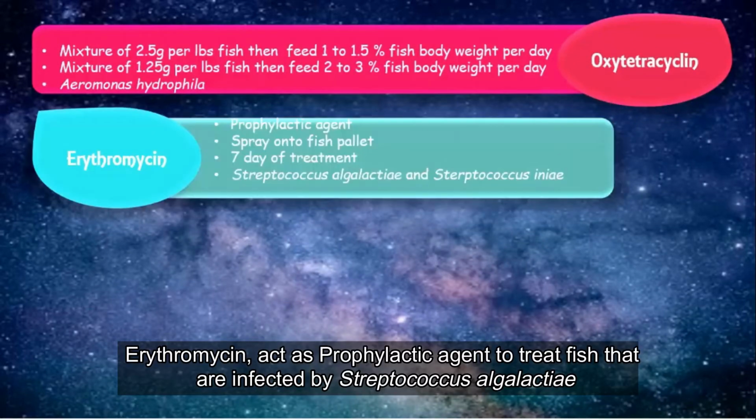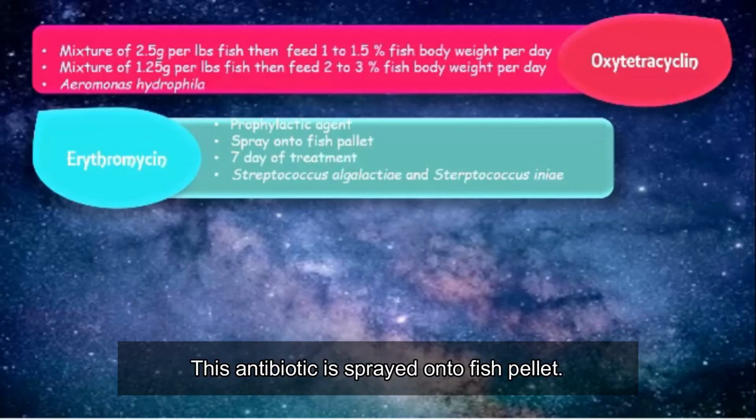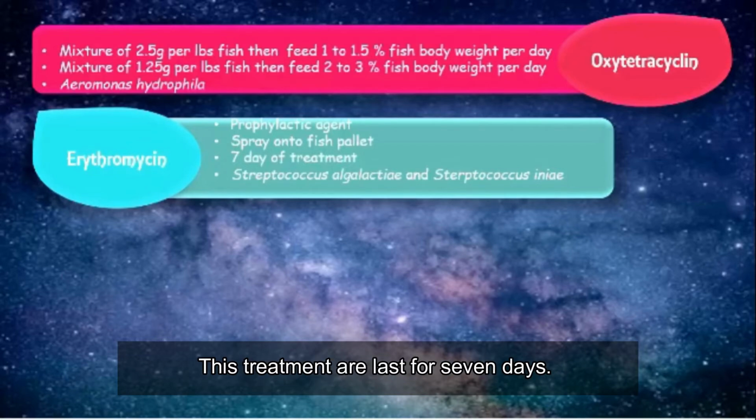Erythromycin acts as a prophylactic agent to treat fish that are infected by Streptococcus agalactiae and Staphylococcus aureus that cause Streptococcus disease. This antibiotic is sprayed onto fish pellet. This treatment lasts for 7 days.